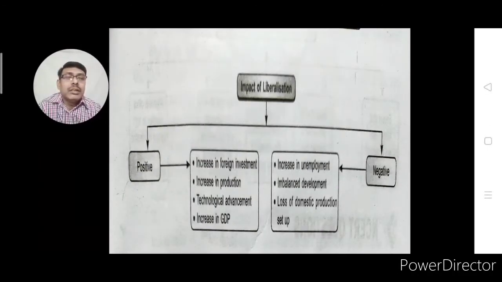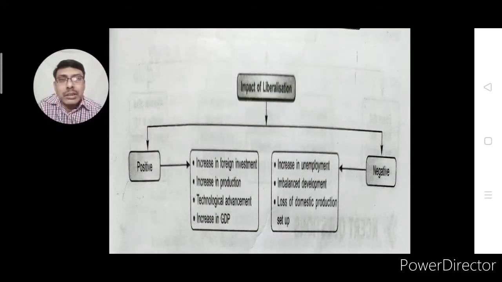Then imbalanced development. Development of the economy was not balanced. Some people became richer and richer, and there was another section which was poor, and such section remained poor or became more poor. So this was not balanced development.